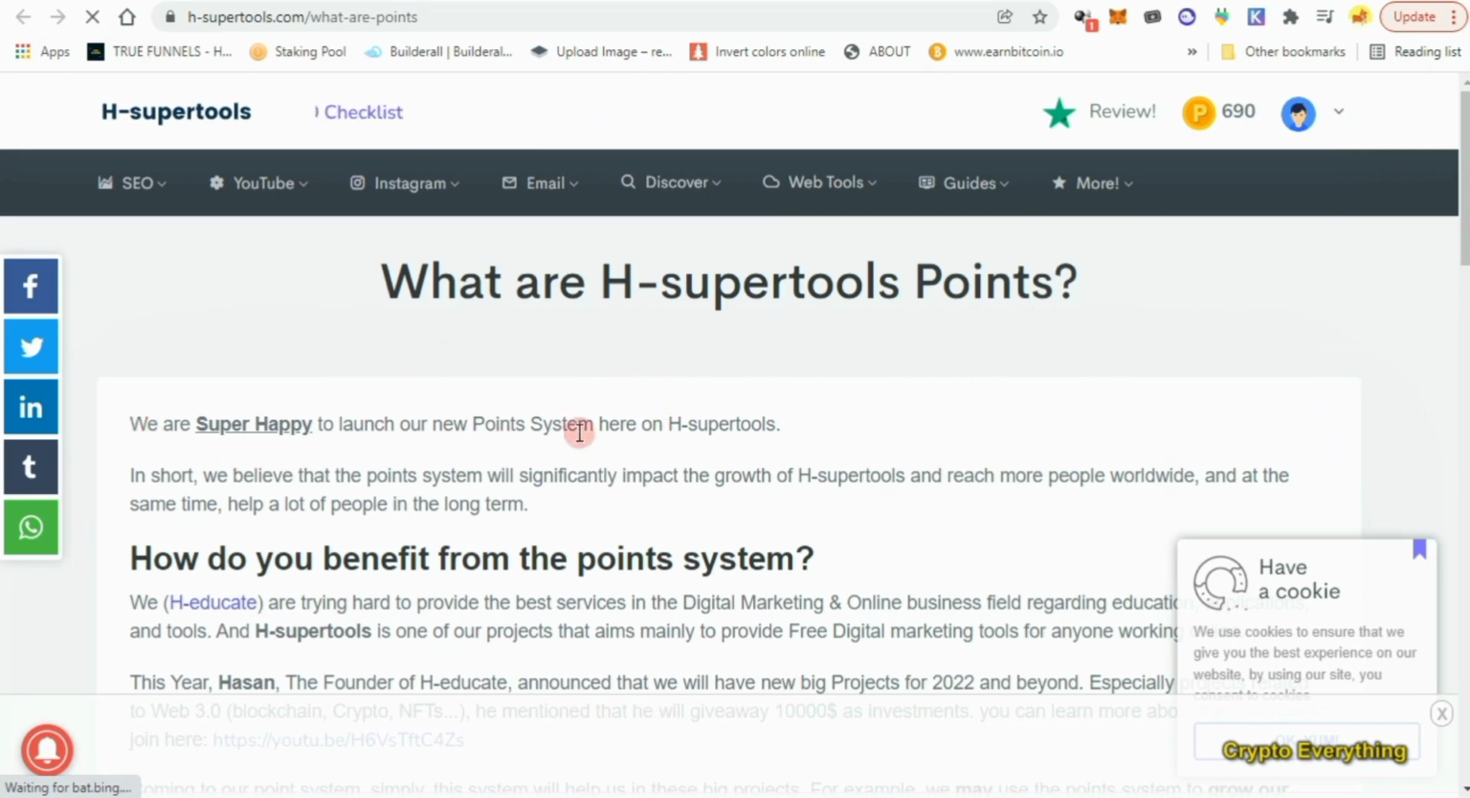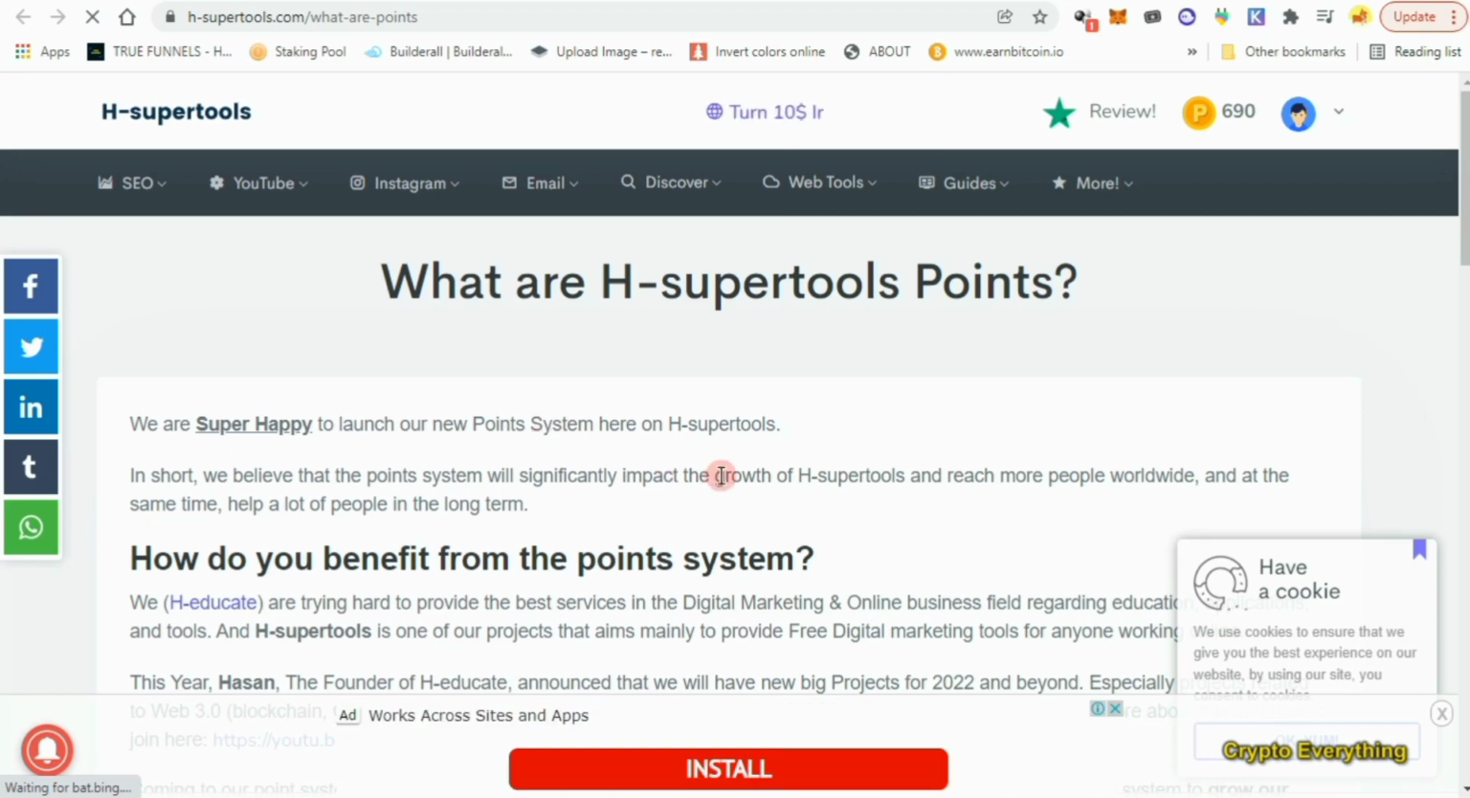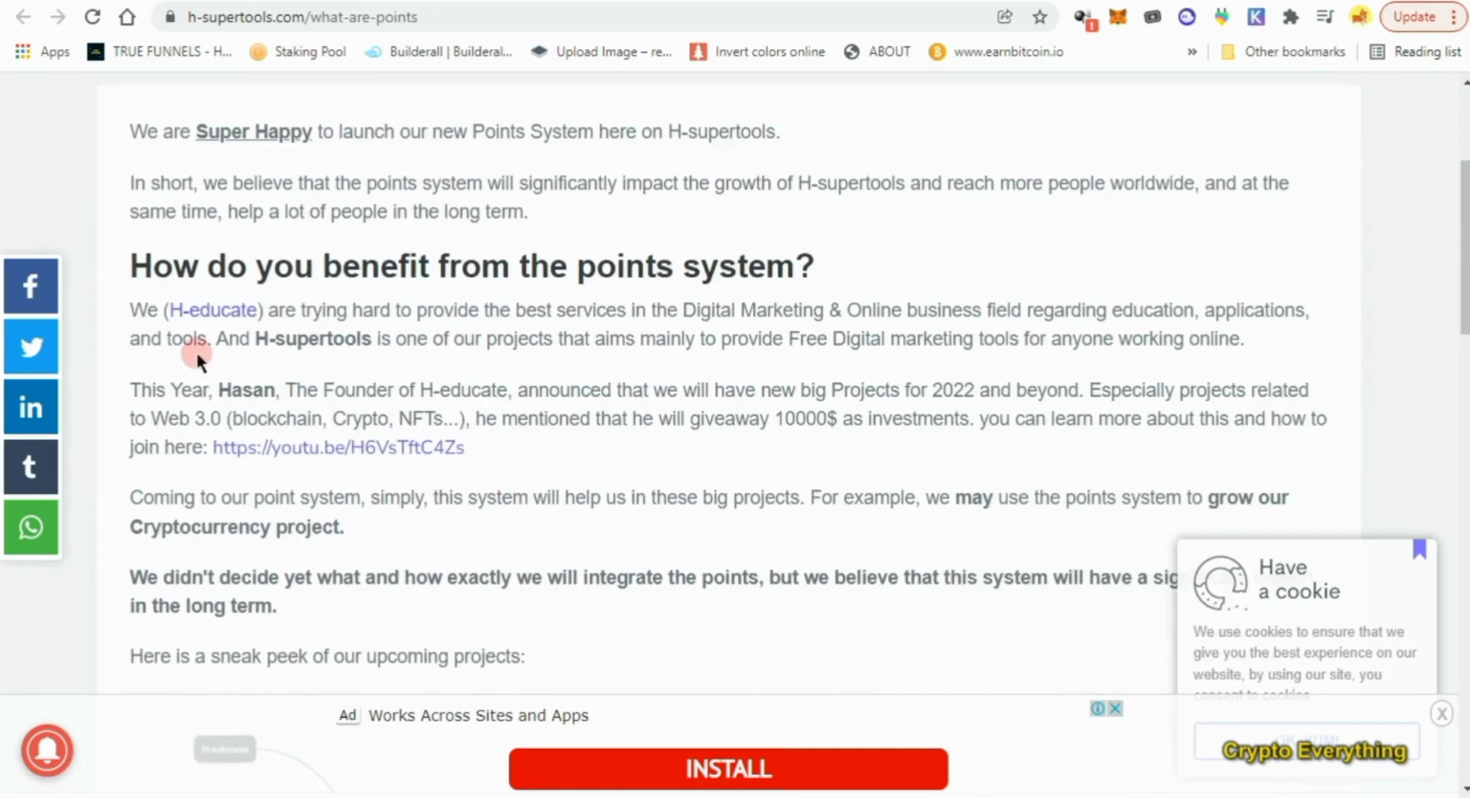Okay, so let's quickly dive into what the points are. I'm just going to read this through. It says we are happy to launch our new point system here on acti⁸ons. Okay, in short, we believe that the point system will significantly impact the growth of acti⁸ons and reach more people worldwide, and at the same time help a lot of people in the long term. Okay, so now it says, how do you benefit from the point system?